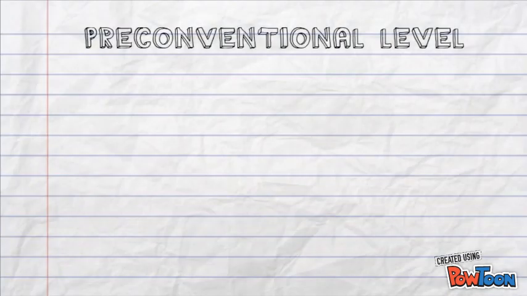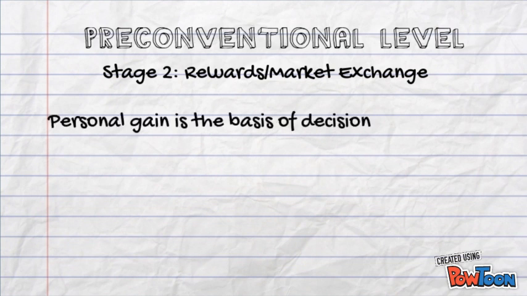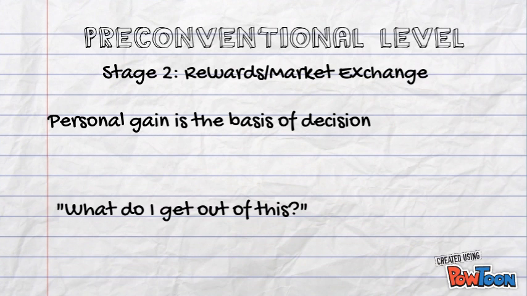Stage 2 of the preconventional level is rewards and market exchange. Those in this stage make their moral decisions on the basis of personal gain. They make moral decisions by weighing what they and other children will get out of the decision. Whenever faced with a moral dilemma, those in stage 2 ask themselves, what do I get out of this?